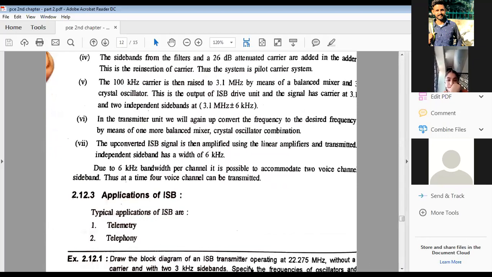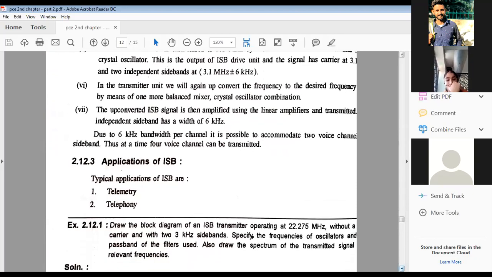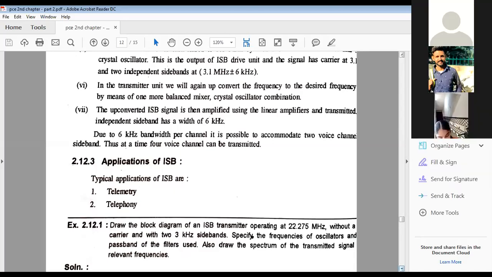Clear? Okay. Let me show you another example. Now this chapter is over. Amplitude modulation system is over. I have discussed the 5 types. Let me tell you once again: double sideband full carrier 1, double sideband suppressed carrier 2, vestigial sideband 3, and single sideband suppressed carrier 4.